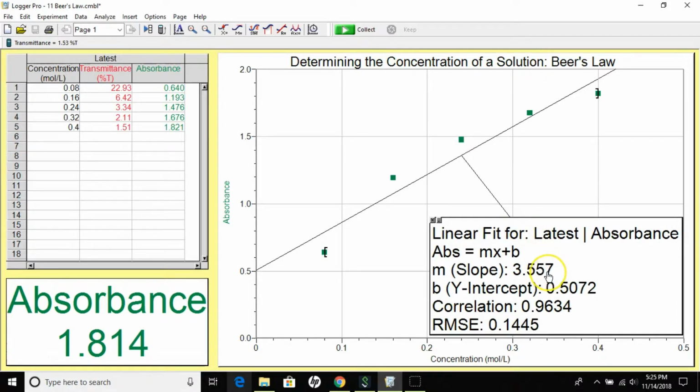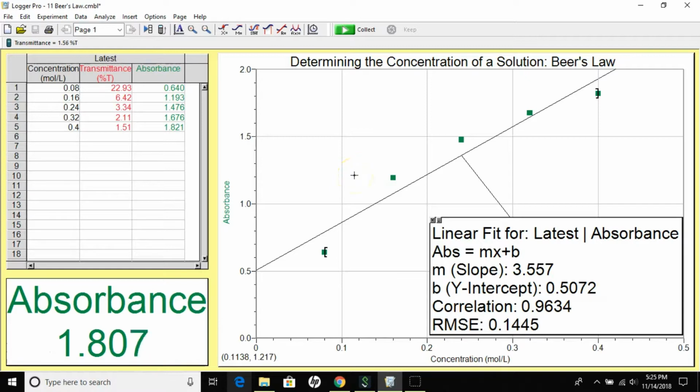Okay, so we can clearly see what the slope is for this best fit line, and we can see what the y-intercept is, and we can see what the correlation is. The closer this is to 1, the better the fit is for the points on this graph. And then we have the root mean square error, and the closer this is to 0, it's also showing us how good of a fit this linear line is.